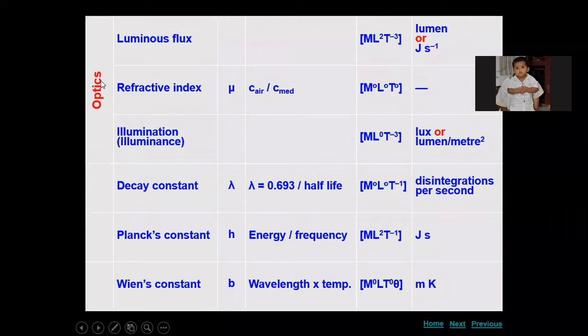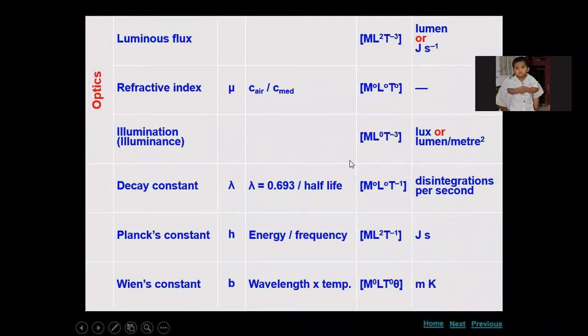A few things here you might have seen in class 10, like Planck's constant and refractive index. Refractive index won't have any dimensional formula, it is a dimensionless quantity. So this is in the case of optics. All those are the dimensional formulas we come across throughout physics.